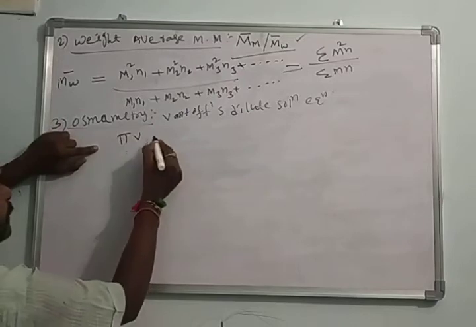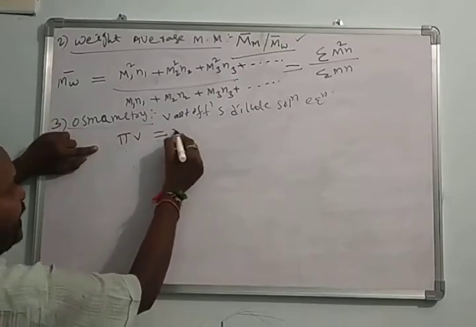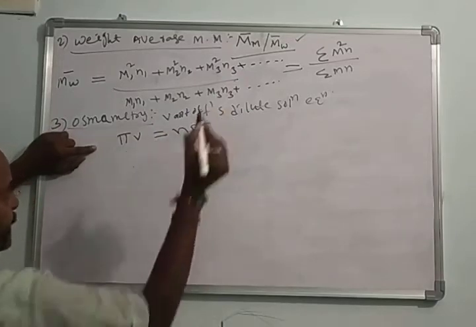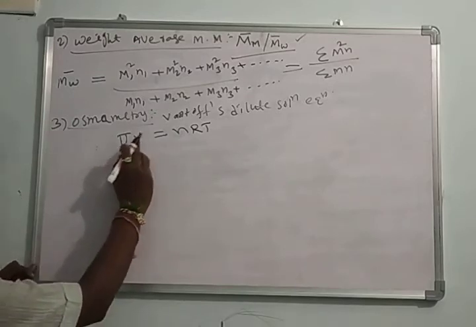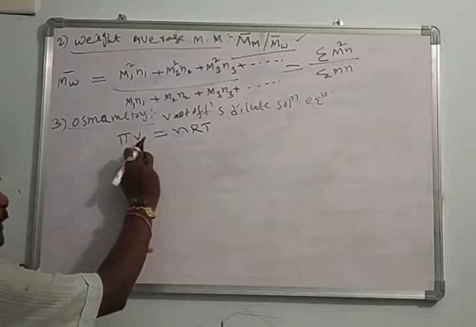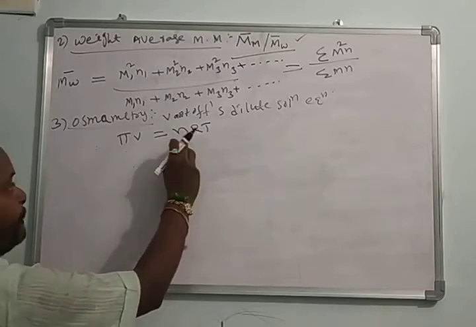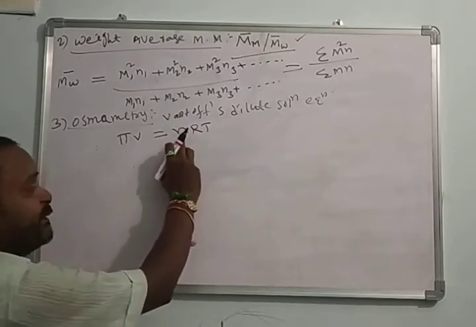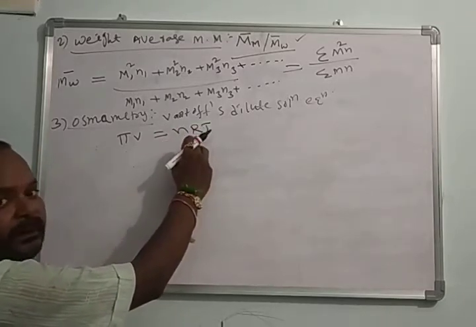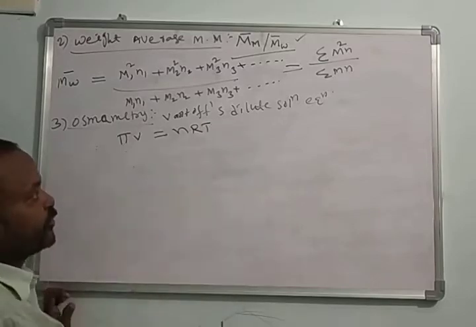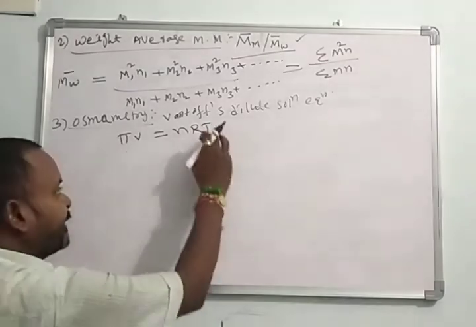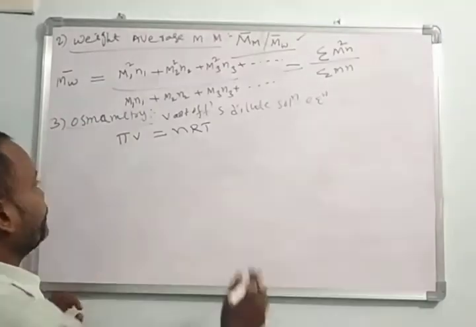What is the Van 't Hoff dilute solution equation? Pi V is equal to nRT. Pi means osmotic pressure, V means the volume of the dilute solution, n is the number of moles, R is the Van 't Hoff dilute solution constant, and T is the temperature in Kelvin.